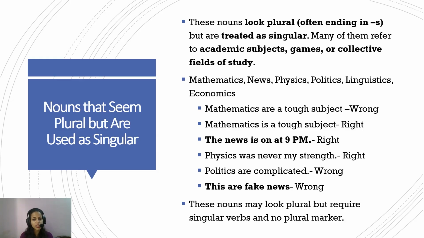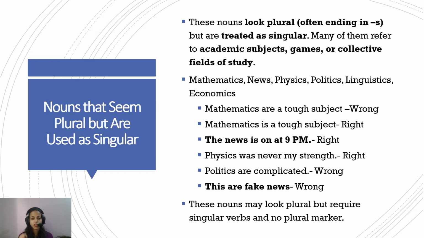If somebody, looking at the S at the end of the word mathematics, says "mathematics are a tough subject," this is wrong. Mathematics is a singular word, and hence it should be followed by a singular verb. Mathematics is a tough subject. That is the right way to use it. This is a very common mistake. The news is on at 9 p.m. Because news ends with S, it gives the impression that "the news are" is right, or "there are fake news." That's wrong, because even if news ends with S, it's just a deception. News is singular, so it should be followed by a singular verb.